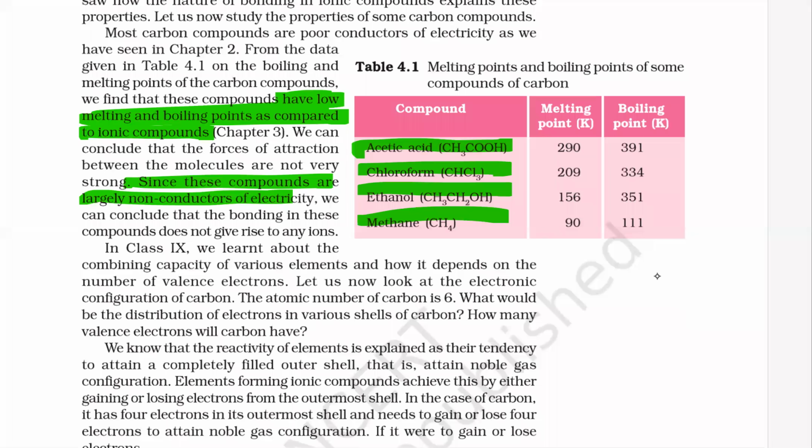Okay, because anything which conducts electricity does so because of ions, in molten state, but in this case ions are not formed. जैसे अल्कोहल का एक्सपेरिमेंट भी देखा था एक हमने एसिड बेसिस एंड सॉल्ट्स में, कि अल्कोहल do not conduct electricity because it does not dissociate into ions. Okay, so the reason is they do not dissociate into ions because they are bonded by covalent bond.